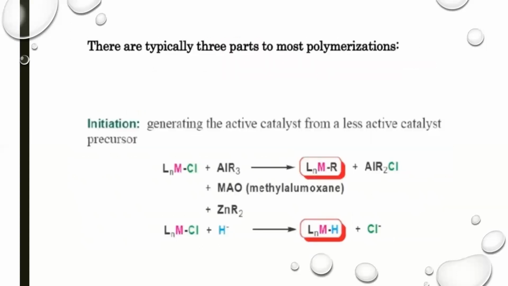There are typically three parts to most polymerizations. Most polymerizations consist of three steps: initiation, propagation, and termination. Initiation includes generating the active catalyst from a less active catalyst precursor. In initiation, the less active catalyst is converted into the active catalyst.